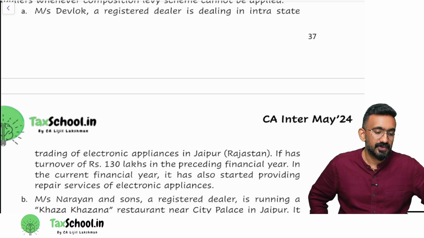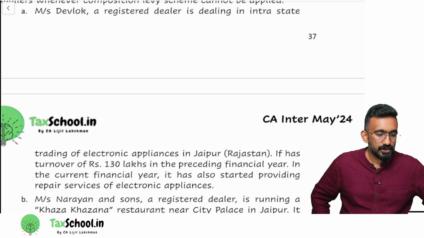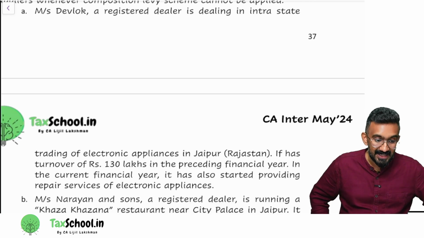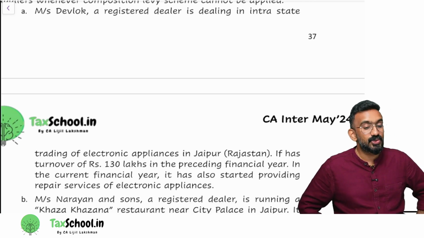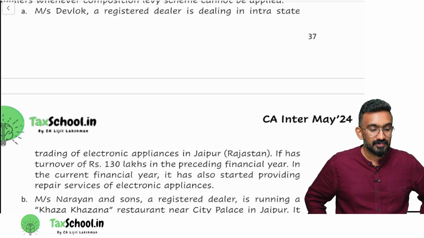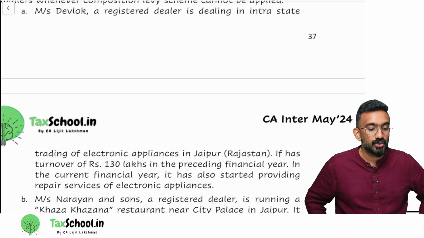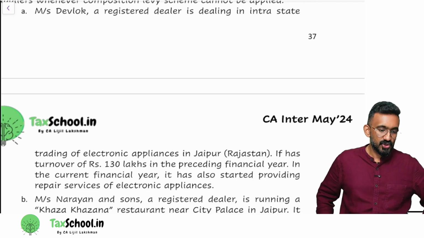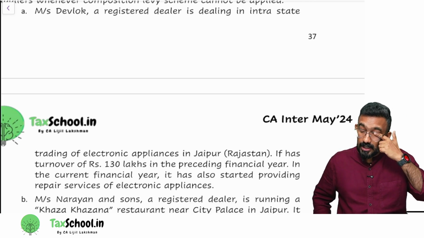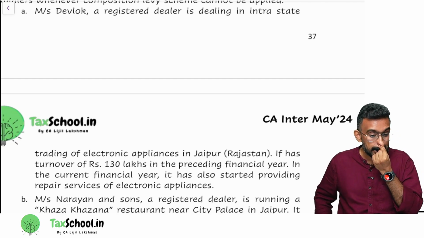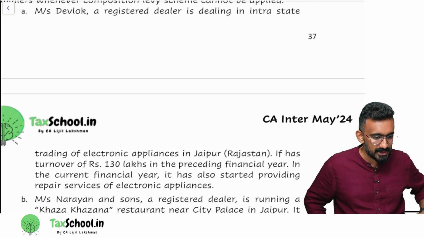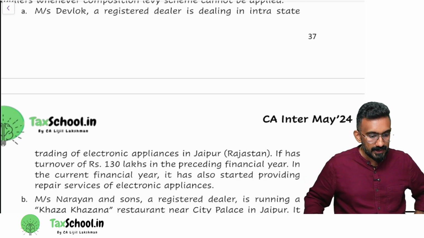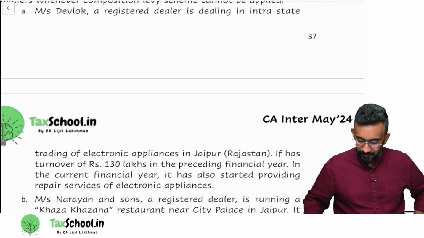It is providing repair service. Can you opt for composition levy scheme even if they provide repair service? Yes, provided how much value can be repair service? Turnover is 130 lakhs, which means how much percentage can be service? 10%, which means they can have service up to 13 lakh. That will be your answer. So you can always give conditional answers, saying that okay, they can opt. I don't say no to that, but provided their service is up to 10% or 5 lakh, whichever is higher. Here 10% would be higher. Is it clear? Can I have a thumbs up if it's clear? Okay. Second question.